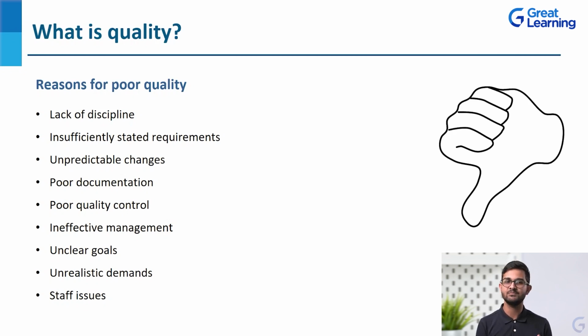Then staff issues. That is a given: if there are any staffing issues, that will also cause poor quality. If, let's say, in one project, 10 people are required, but we have only 5 people, definitely the quality is going to suffer. Similarly, if there are 10 people required, but there are 20 people, then also quality can suffer because people will not take it seriously and there can be lack of discipline. So there are various factors in the picture, but the major reasons for poor quality are lack of discipline, and not having a clear goal, a clear desired position where we want to reach.